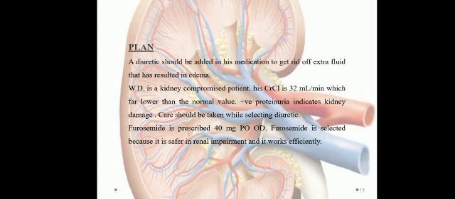Why are we using loop diuretics? Because loop diuretics are safer in renal impairment patients and they work efficiently. We have the loop diuretic furosemide, which is prescribed at 40 mg once daily.